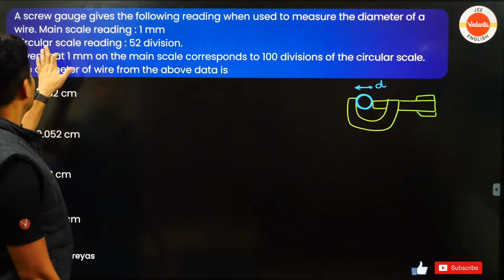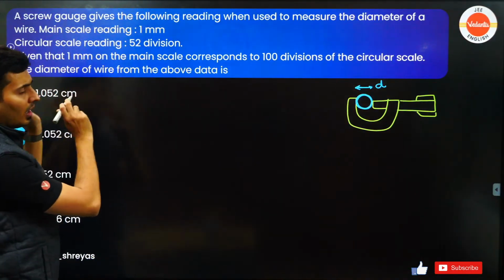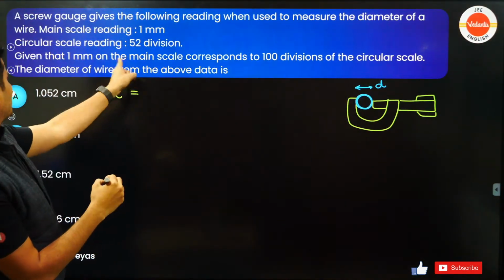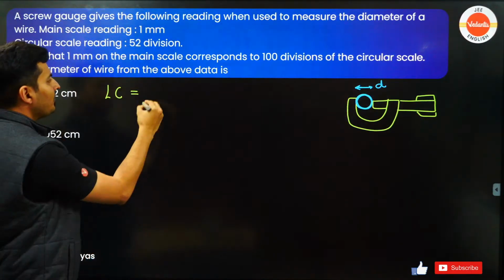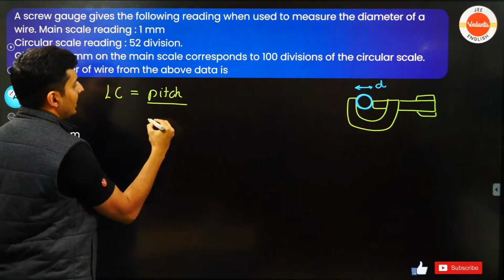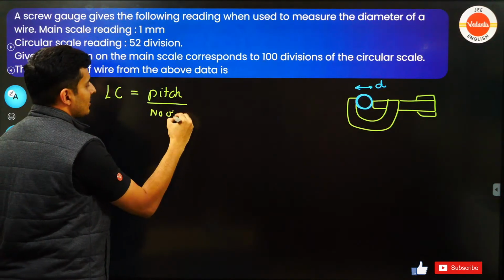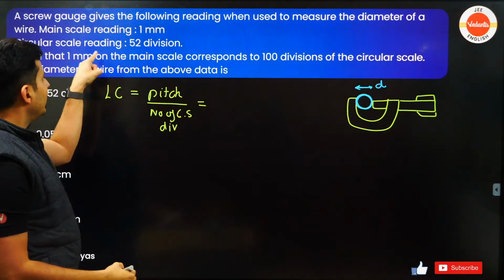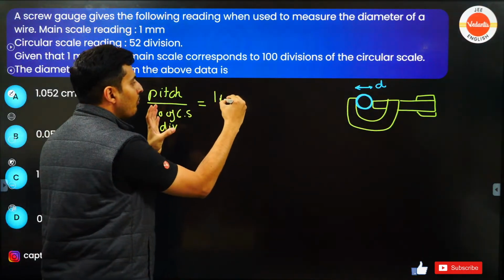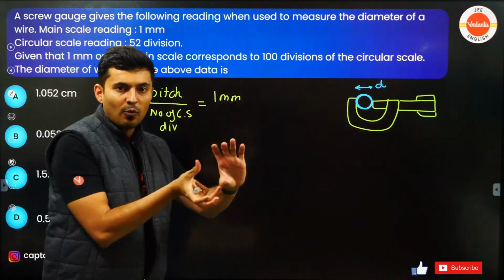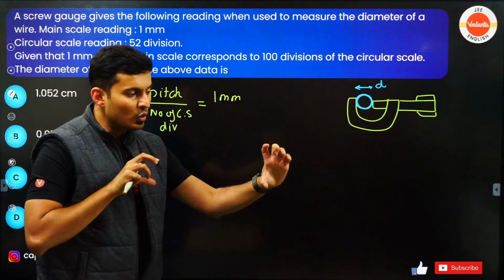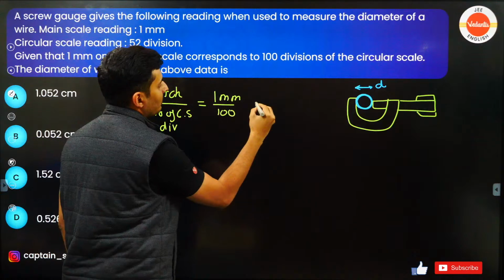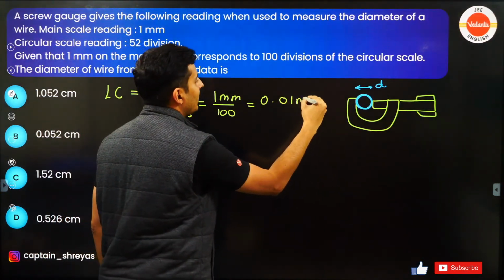First of all, to measure the reading, I need to know the least count. The pitch is given as 1 millimeter on the main scale, and it corresponds to 100 divisions. The least count is the pitch divided by the number of circular scale divisions. When you rotate it by 1 revolution, it moves by 1 millimeter, and that 1 millimeter corresponds to 100 divisions. So it has a least count of 0.01 millimeter.